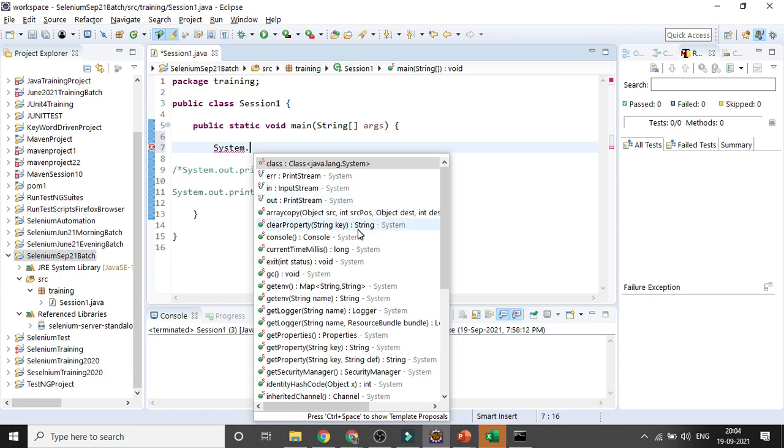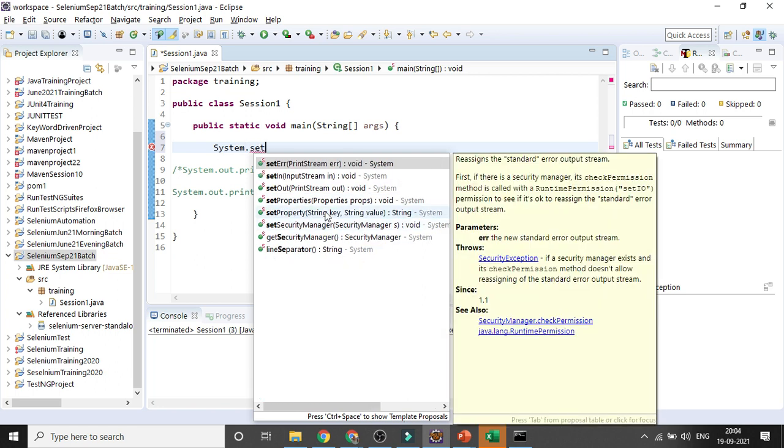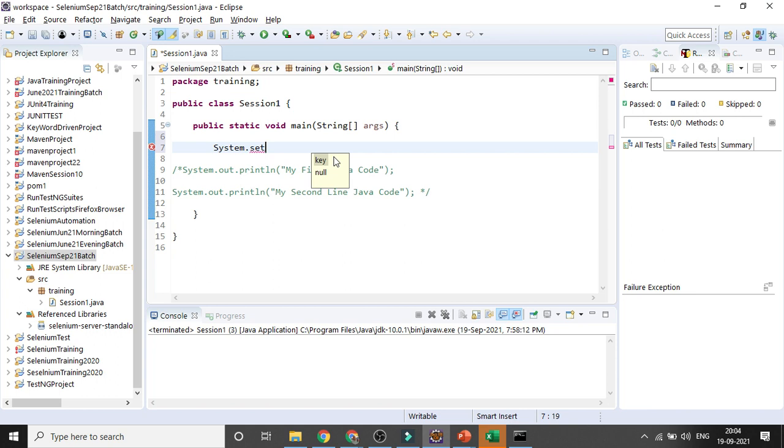So the key will be webdriver within your double quotes, webdriver.chrome.driver. It will be fixed throughout your life, so you do not need to worry. In case it is a Firefox driver, it will be webdriver.gecko.driver. In case it is IE, it will be webdriver.ie.driver. That is the different thing you need to change. Otherwise, the rest of the thing will be the same. And the value will be nothing but the path of your Chrome driver exe file.